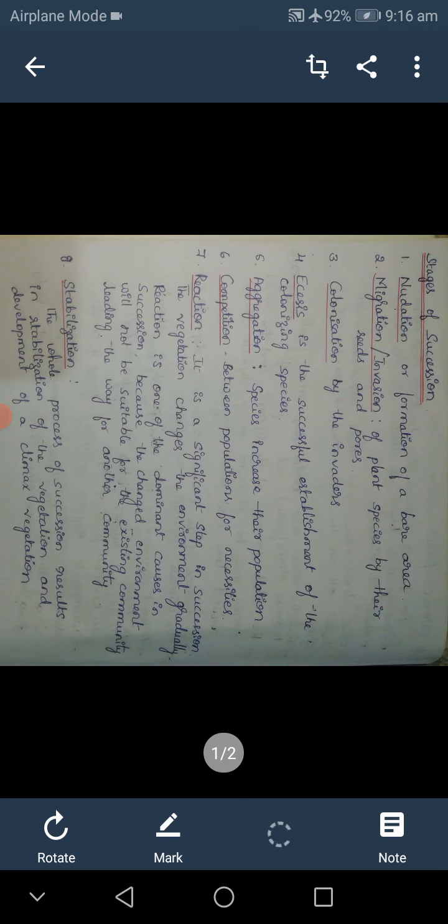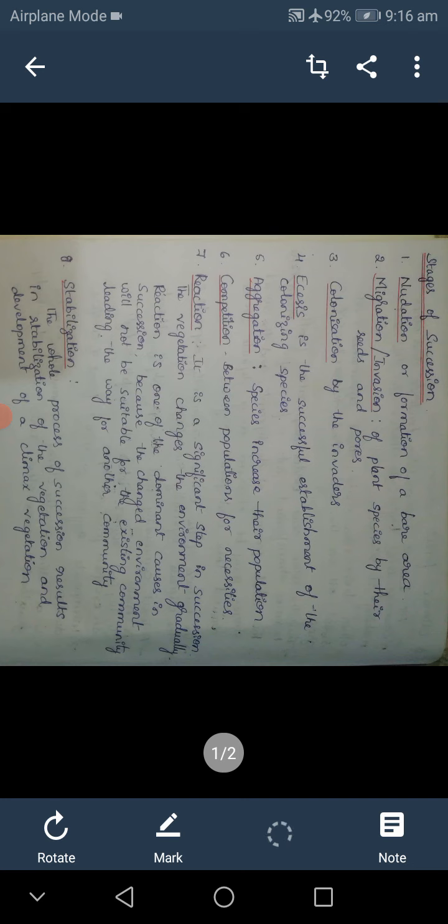What is colonization? Here, the seeds germinate and the number of species increases. The condition of the bare area determines the type of initial vegetation. If it is a pond, the seeds of water plants can germinate in that area. If the bare land is desert, the seeds of xerophytes will germinate.